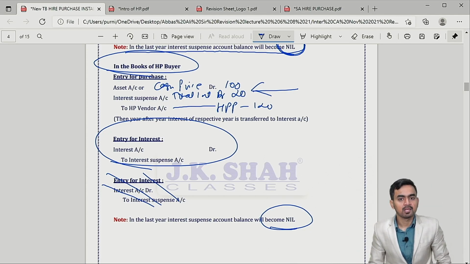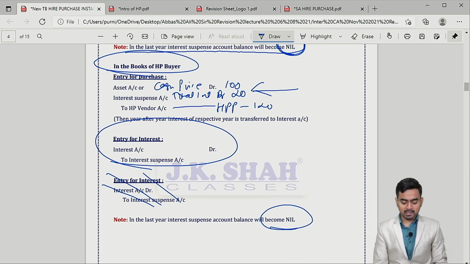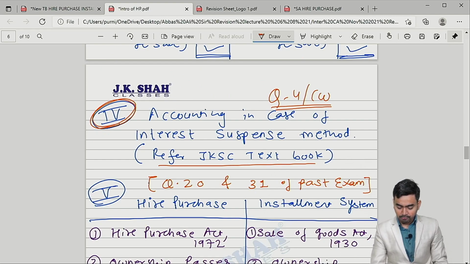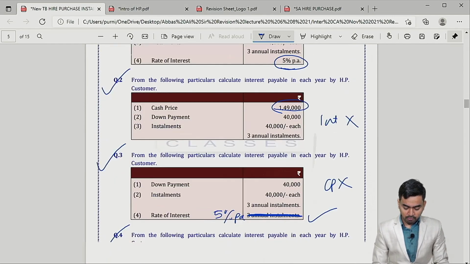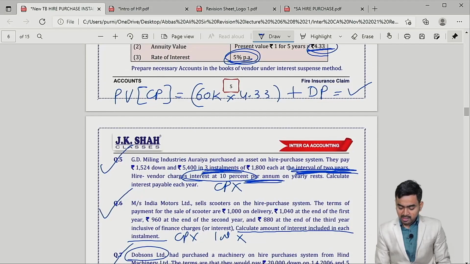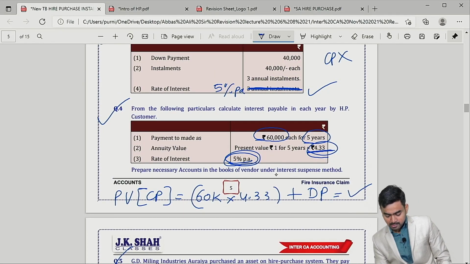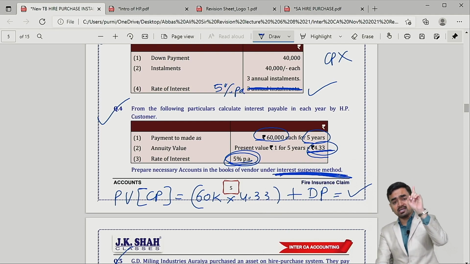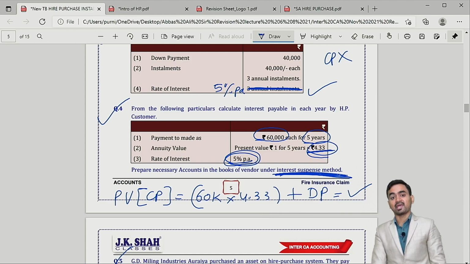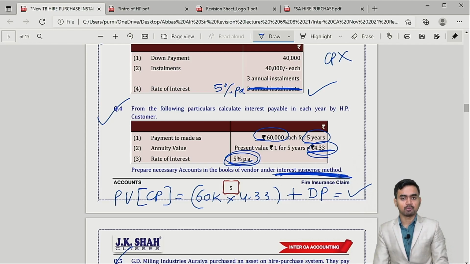Is it clear? When you follow this particular method, just check question number 4 in the textbook. When it is clearly mentioned, check interest suspense method, when it is clearly mentioned, then only you can follow this method. Otherwise, our normal system you have to follow.